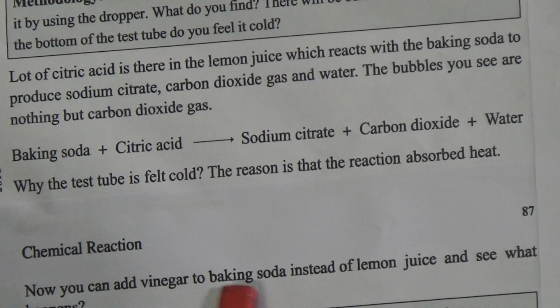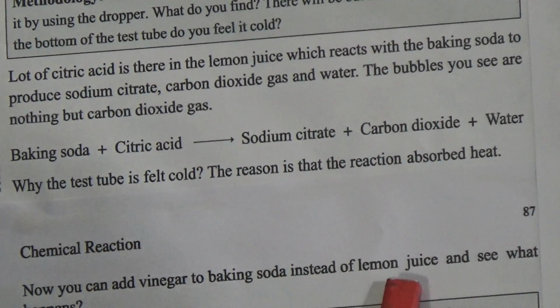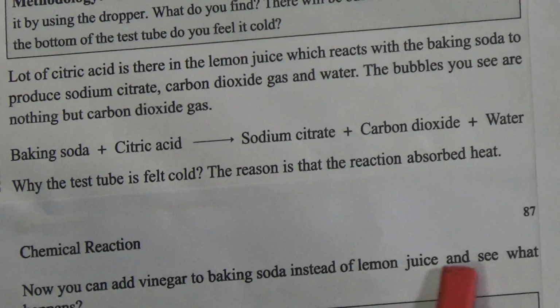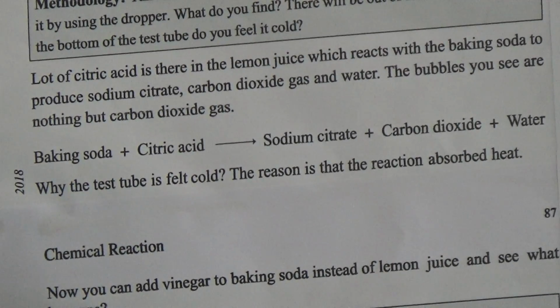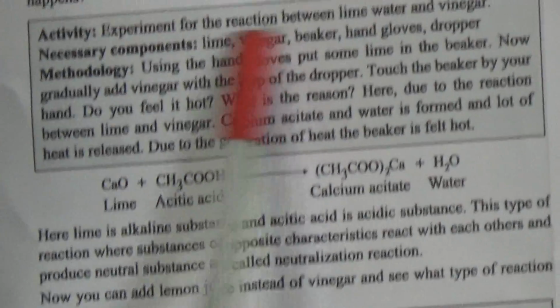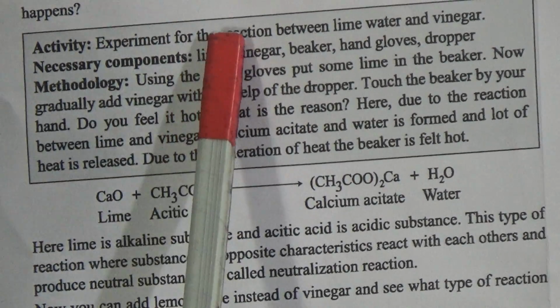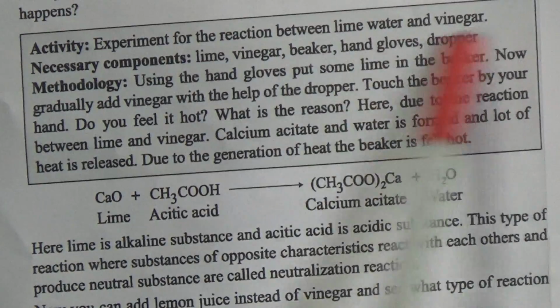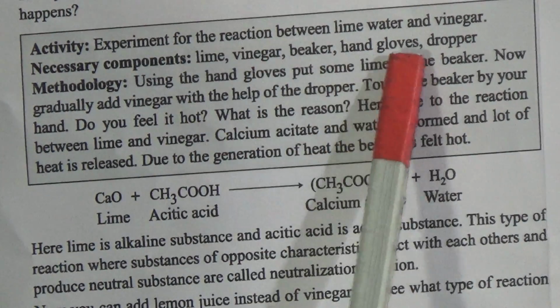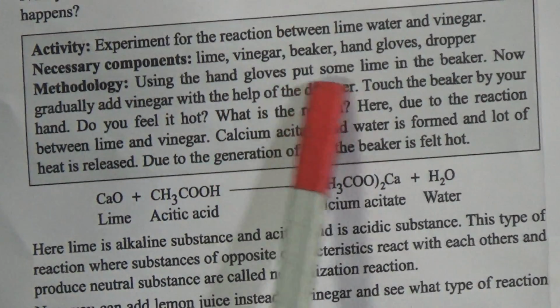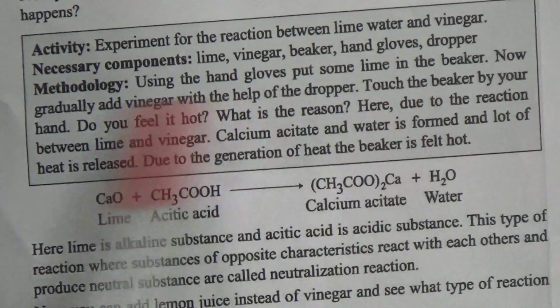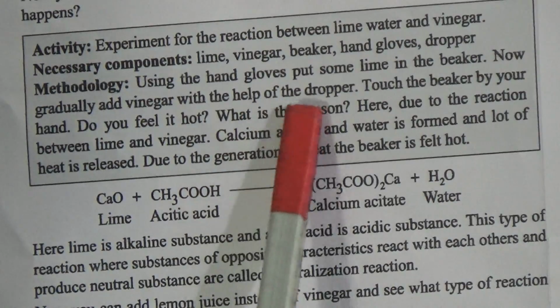Now you can add vinegar to baking soda instead of the lemon juice, and what will happen? Then we need lime. Next activity is the experiment on the reaction between lime and vinegar. We need lime, vinegar, beaker, hand gloves, dropper. Then using the hand gloves, put some lime in the beaker. Now gradually add vinegar with the help of a dropper.